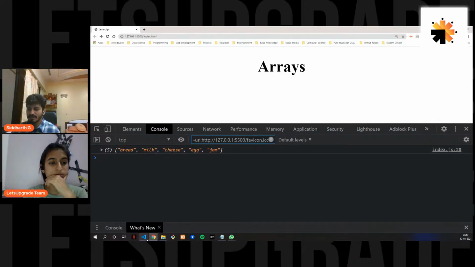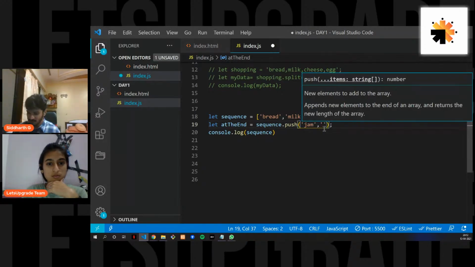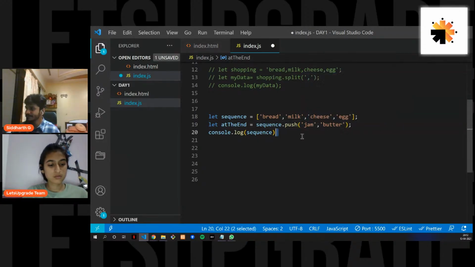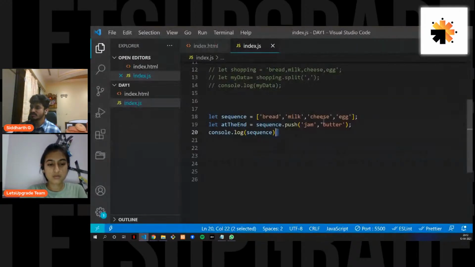So this is just a simple JavaScript array method, where you are just pushing a value at the end of the array. Okay, now what if I want to push more than one value? You can do that too. So let's add butter, and if you put it in like this, you get bread, milk, cheese, egg, jam, and butter. So this is how you push multiple things also, right?